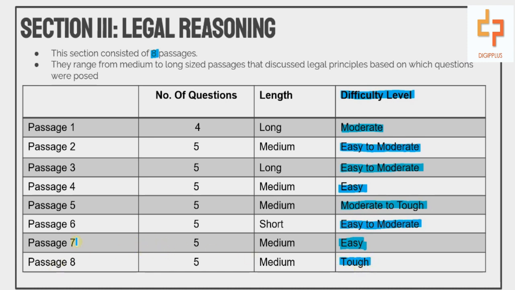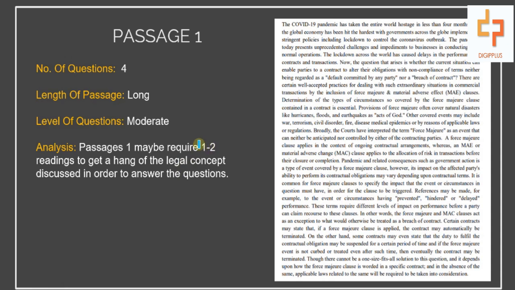Moving ahead, doing a comprehensive study of each and every passage, we have our passage number 1, which had 4 questions, and the level of the questions is considered to be moderate. The length of this passage was long, as we can see, and according to the analysis, passage 1 required 1 or 2 times of reading to understand the legal concept that has been discussed and answer the questions.